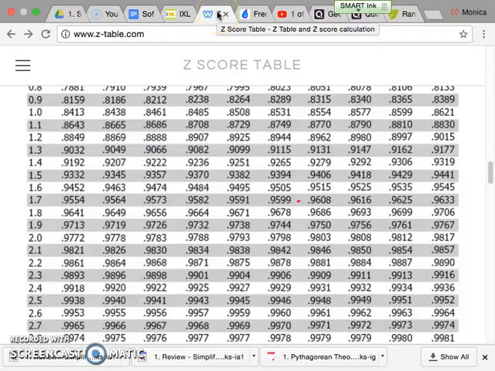This is it. And I'm looking for 2.77. So here's 2.7. That's 0, 1, 2, 3, 4, 5, 6, 7. So I'm looking at 0.9972. So remember that as I go back.